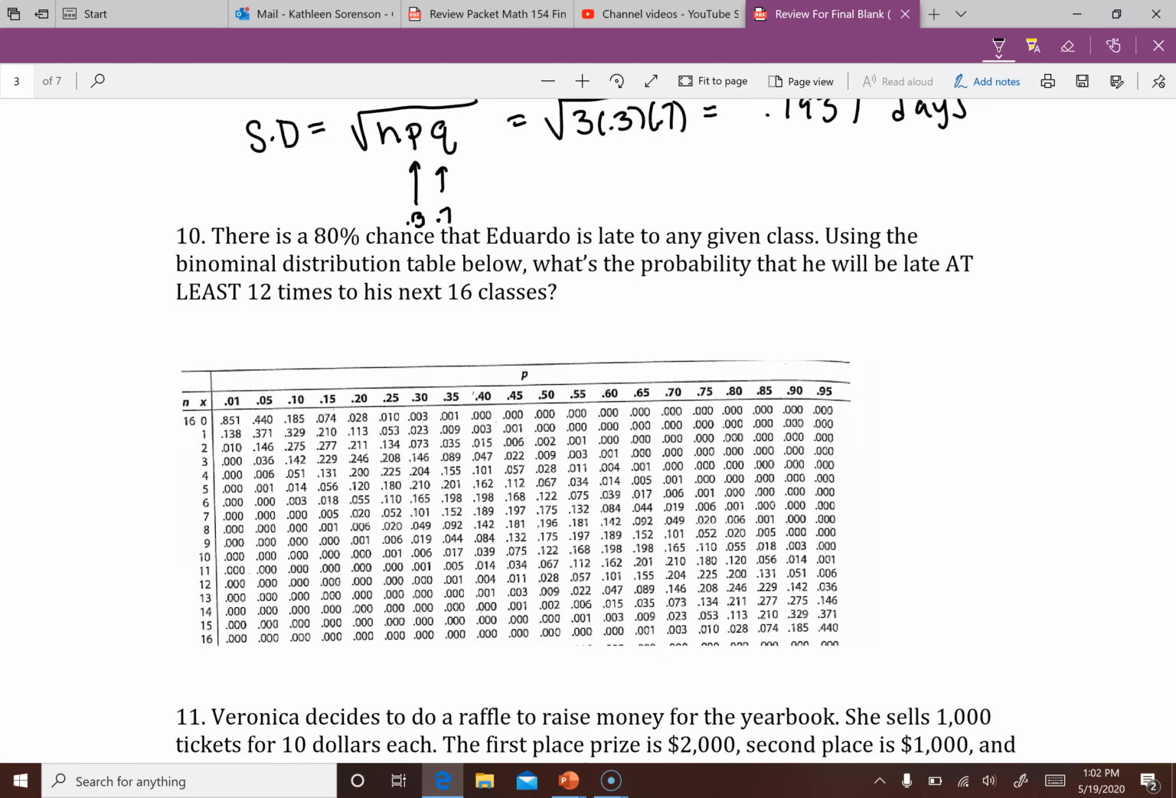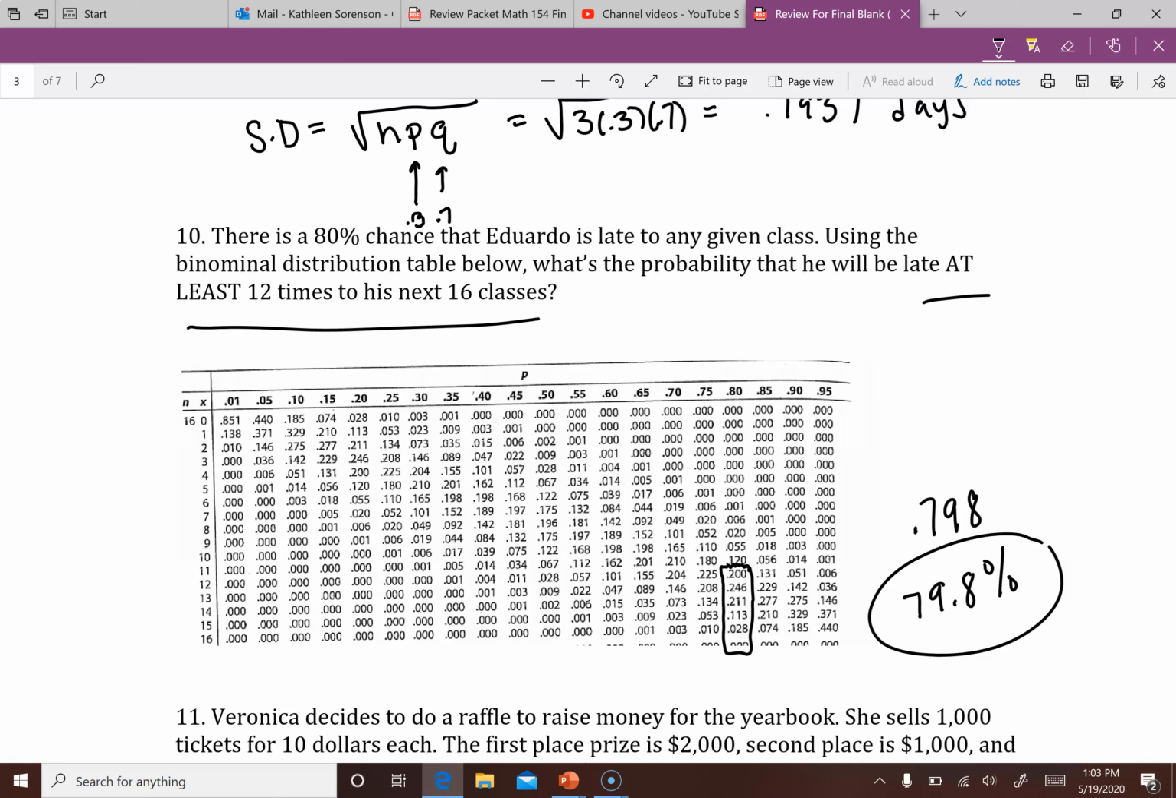All right, number 10, there's an 80% chance that Eduardo is late to any given class. Using the binomial distribution table below, what's the probability that he will be late at least 12 times to the next 16 classes? Well, at least 12 means that we include that 12. All right, and we're going to add up all these values. So adding those all up, I get 0.798, or you can say that's a 79.8% chance that he'll be at least 12 times late to his next 16 classes.